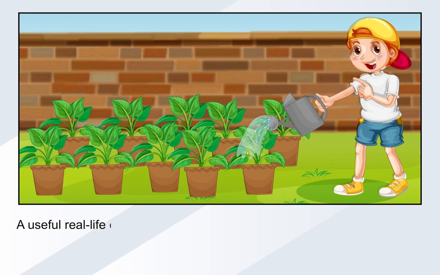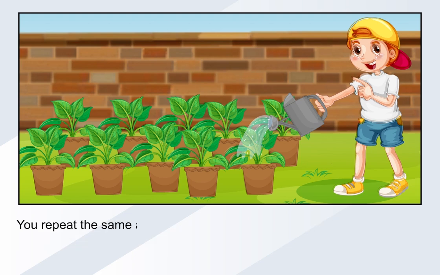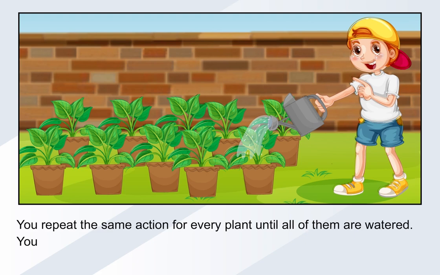A useful real-life example is watering plants in a garden. If you have 10 plants, you do not water just one and stop. You repeat the same action for every plant until all of them are watered. You follow one simple step again and again.